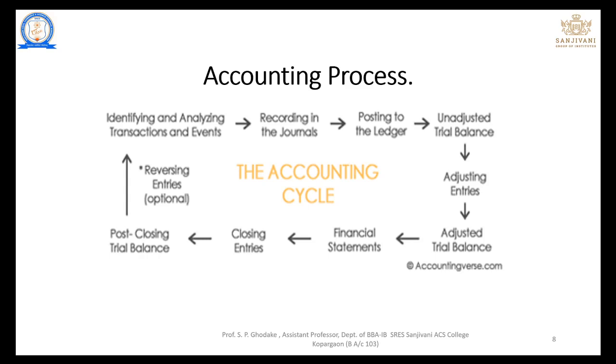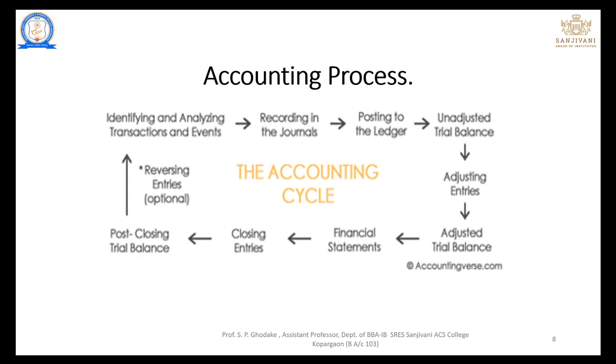The accounting process starts with accounting, that is, identification and analysis of the transactions and events. After that we can record those transactions in the journals. Then after journalizing the transactions, we prepare the ledgers and post all the journal entries into the respective ledgers. Once we have posted those ledgers, we find out the unadjusted trial balance, and after that we are able to prepare the adjusted trial balance. With the help of the trial balance we can prepare the financial statements, that is, the trading account, profit and loss account, and the balance sheet.